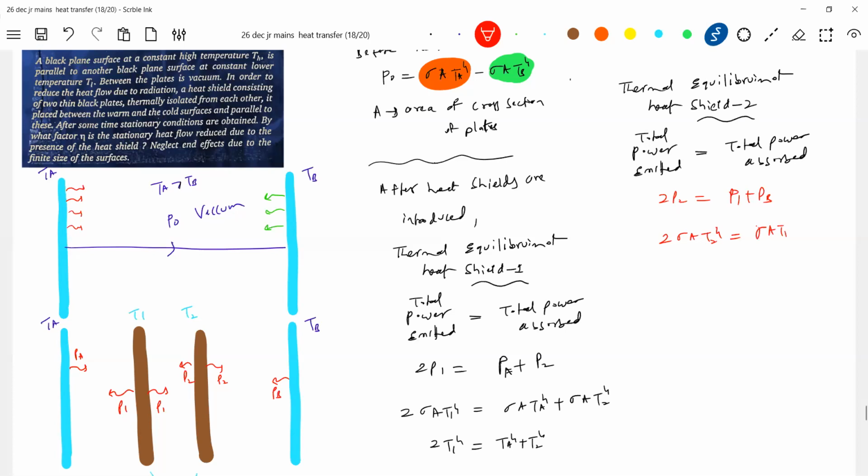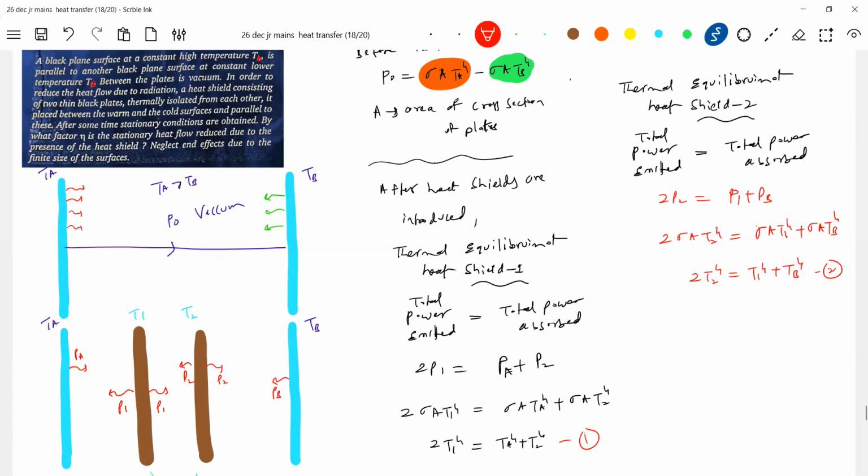P1 will be sigma A T1 to the power of 4, sigma A... equation 1 and 2. Solving, we know TA and TB temperatures that are given. Okay, I think the symbols, I'll change them. We took it like this, no? TA. Okay, let me carry on with their symbols. Okay, I got this much here.